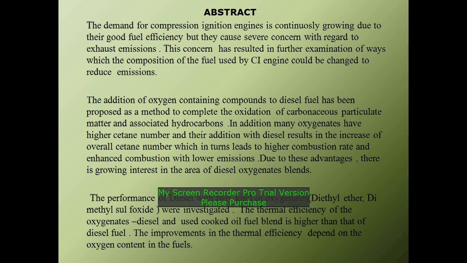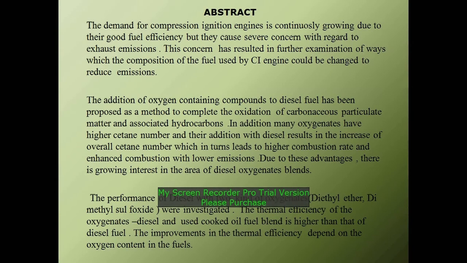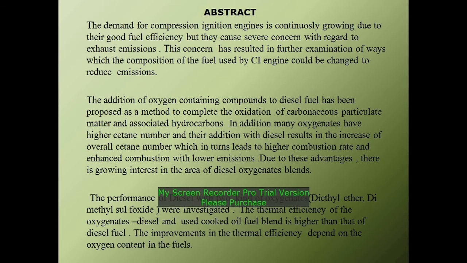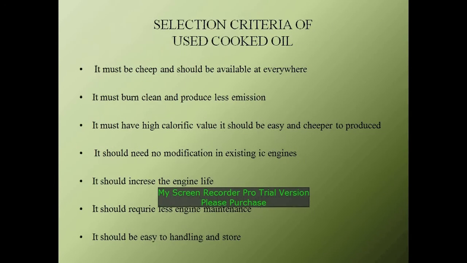Abstract. The demand for compression ignition engines is continuously growing due to their good fuel efficiency, but they cause serious concern with regard to exhaust emissions. These concerns have resulted in further examination of ways in which the composition of fuel used by CI engines could be changed to reduce emissions. The performance of diesel with two kinds of oxygenates, diethyl ether and dimethyl sulfoxide, is investigated. The thermal efficiency of the oxygenated diesel and used crude oil fuel blend is higher than that of diesel fuel. The improvement in thermal efficiency depends on the oxygen content in the fuel.